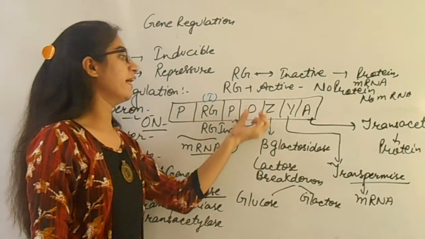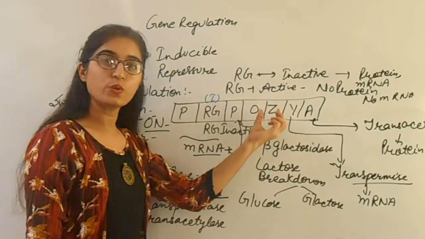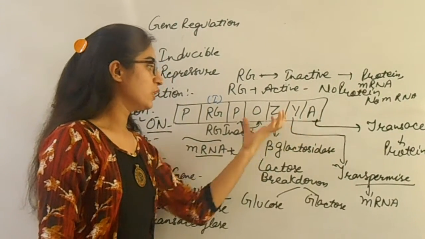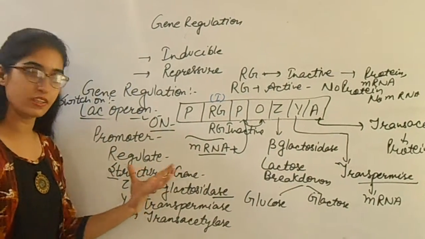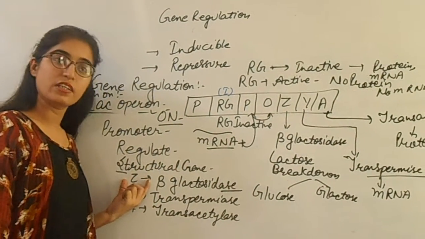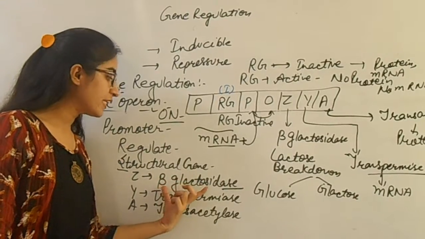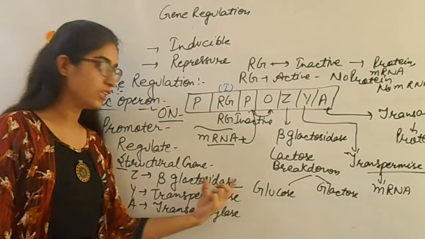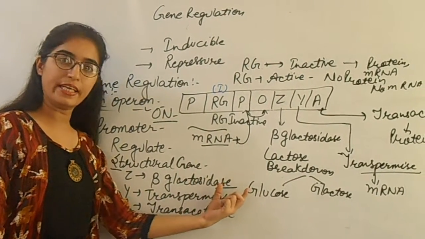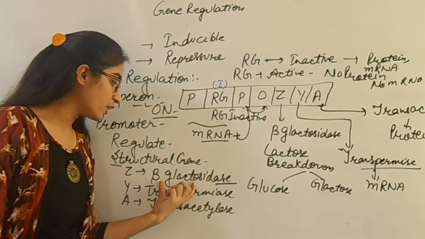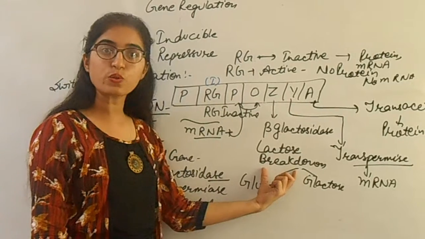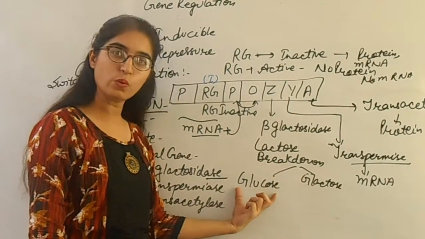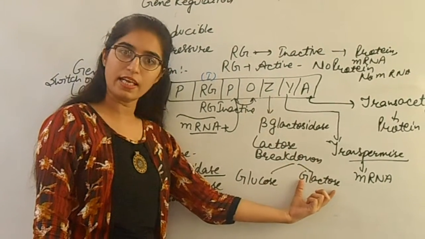After that, the operator helps to transfer the message to ZYA. So here ZYA are the structural genes. Structural gene Z helps to form beta galactosidase. Beta galactosidase helps to break lactose into two substances. First is glucose and next one is galactose.